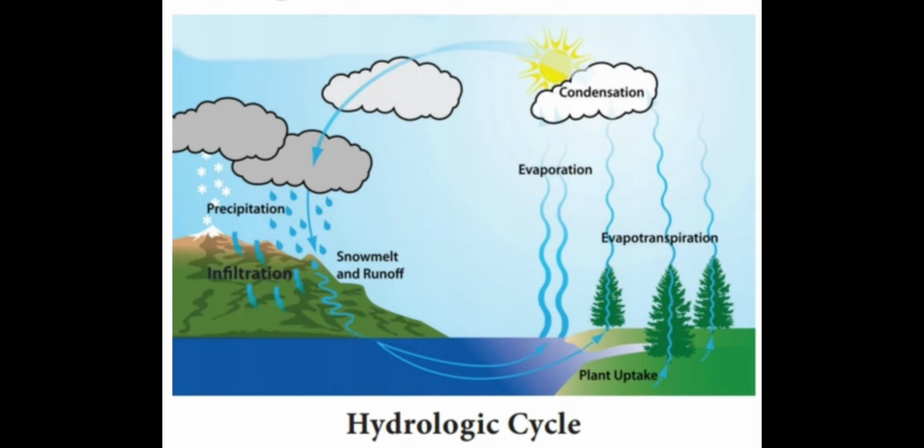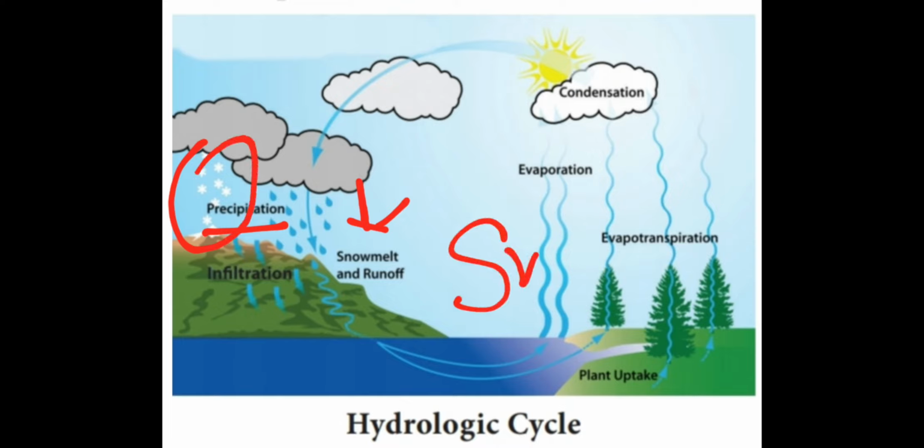Yes, so this is a picture which tells clearly about the hydrologic cycle. So, what happens? Here precipitation takes place from clouds, rainwater is formed as rain, and it slowly falls on the land. It falls in the form of rain, also in the form of snow, the whiter one is snow.